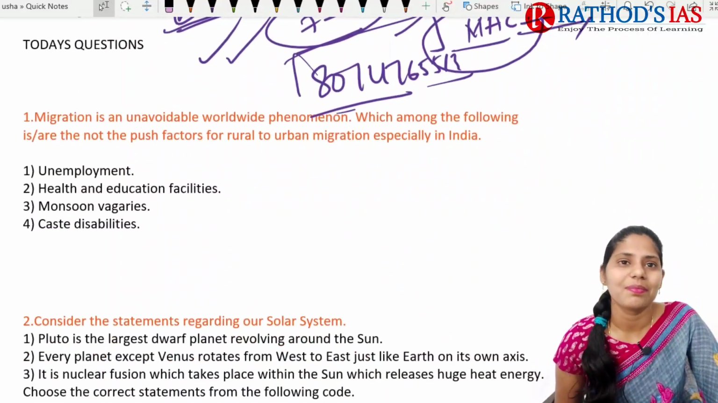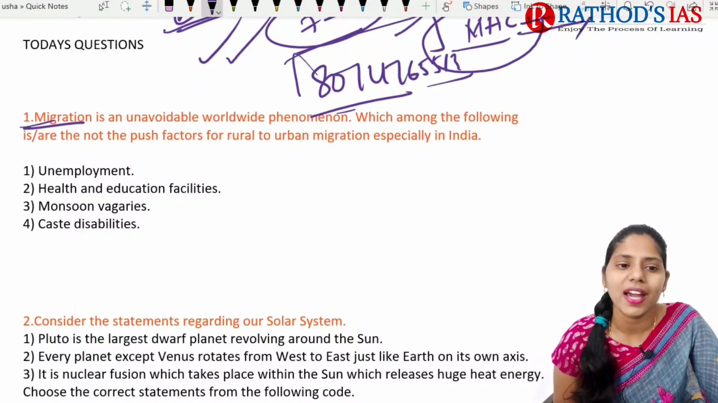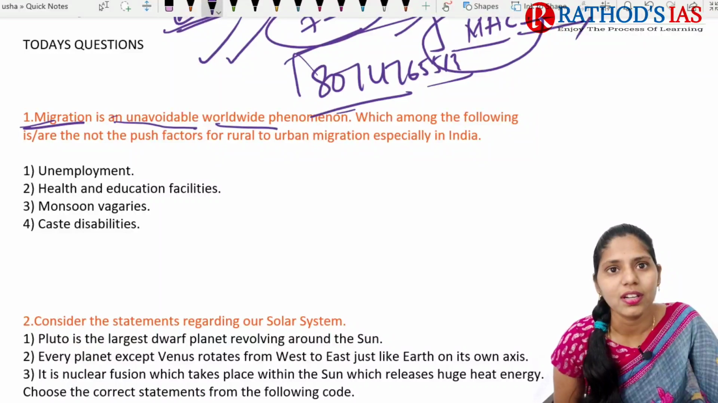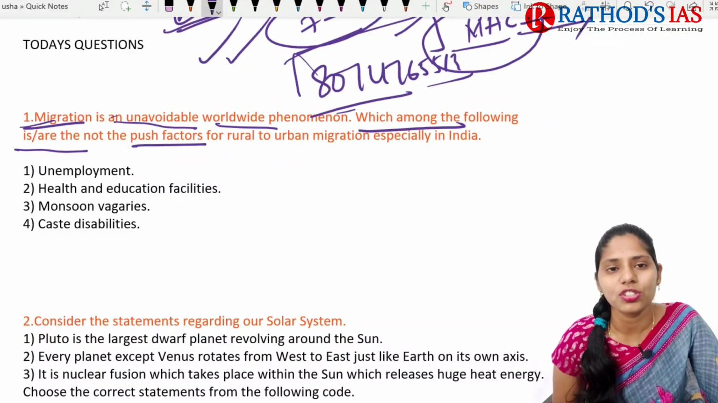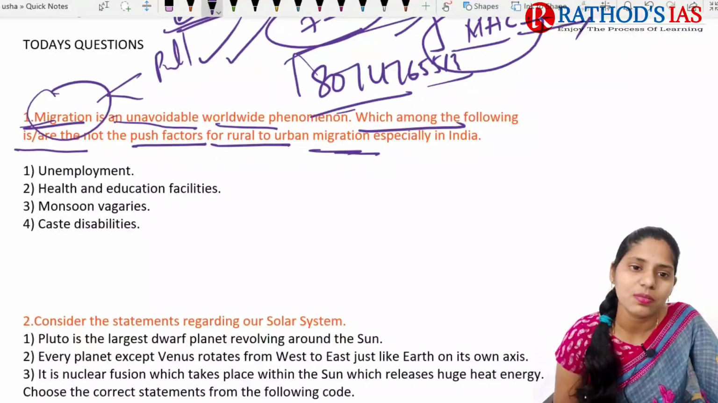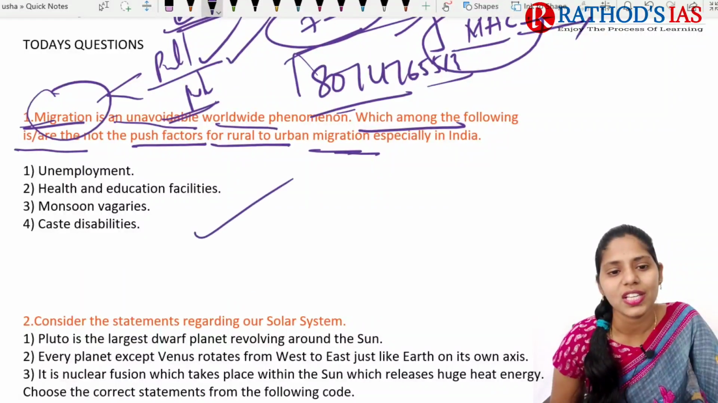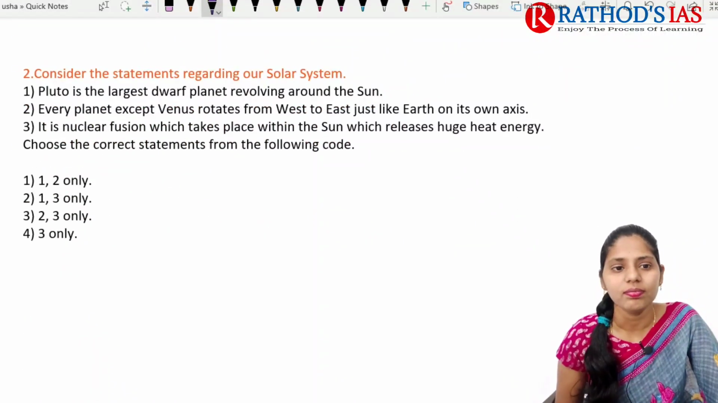So first one is regarding migration. Migration is a very important topic from your geography. The question here is: migration is an unavoidable worldwide phenomenon. Which among the following is or are not the push factors for rural to urban migration, especially in India? In migration, you will come across pull factors and push factors. If you know which are the pull factors and which are the push factors, you can easily answer this question.